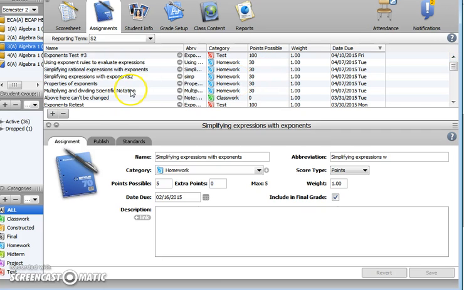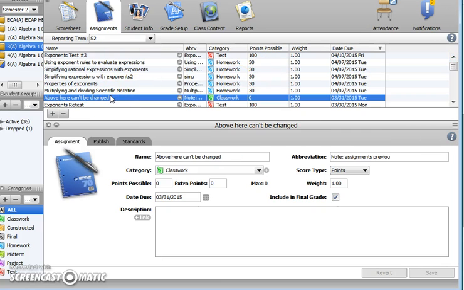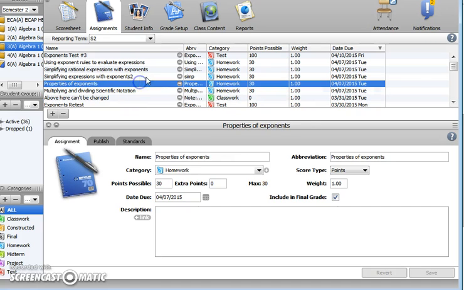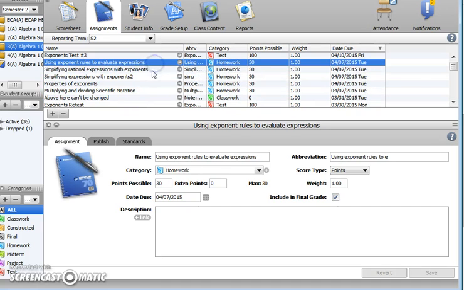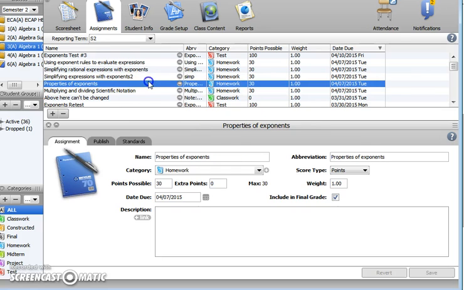So I'm looking at the assignment list. There's an assignment, if you look up your grades, that says above here can't be changed. And that means that all of the other assignments from previous units are now in the grade book and they're not going to be changed. I did reassign those assignments. This is 15, 16, 17, 18, and 19. And you'll notice that in the grade book, instead of being worth 5 points like normal, they're worth 30 points. So that's 6 times as much as normal.